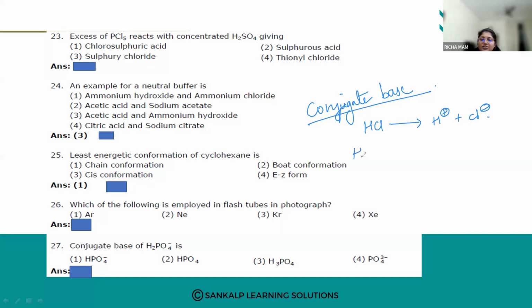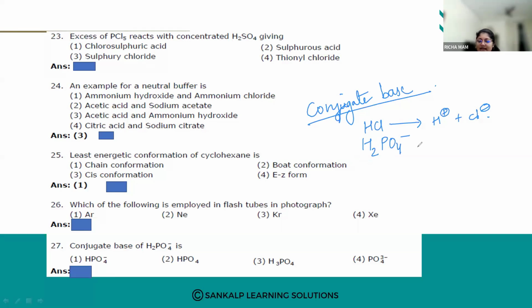Now H2PO4 minus acts as both an acid as well as a base.